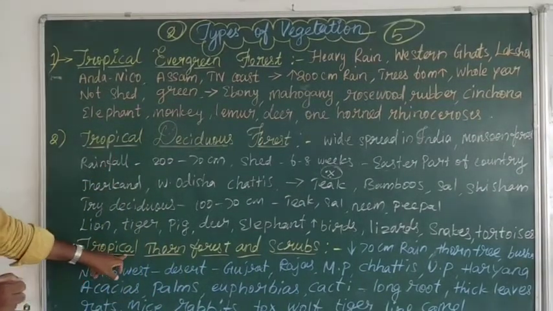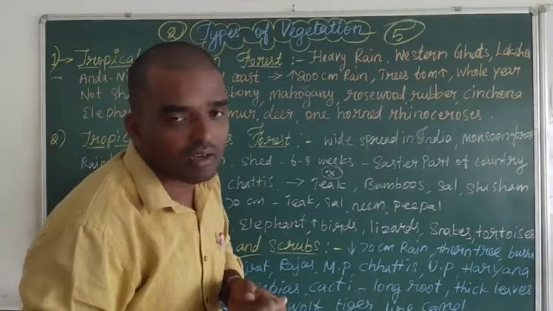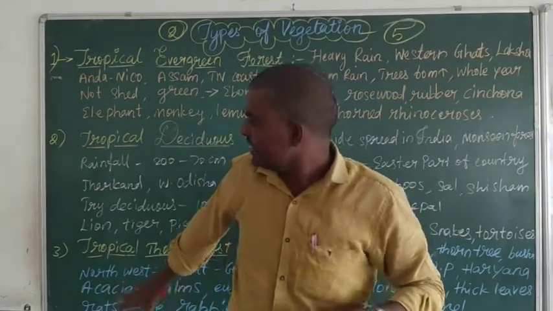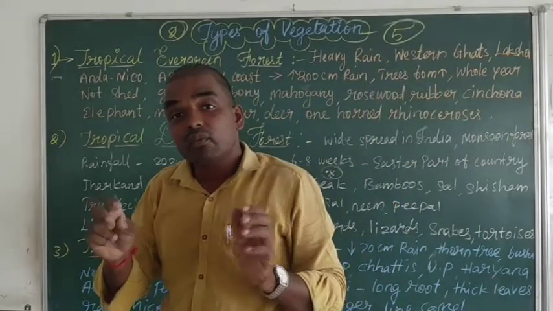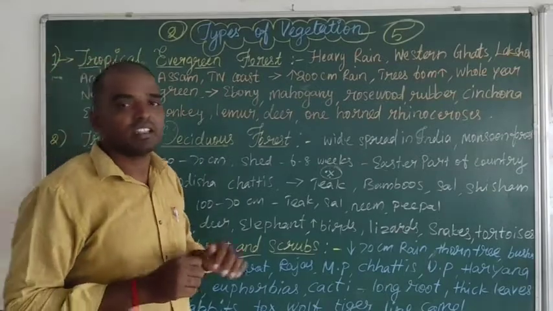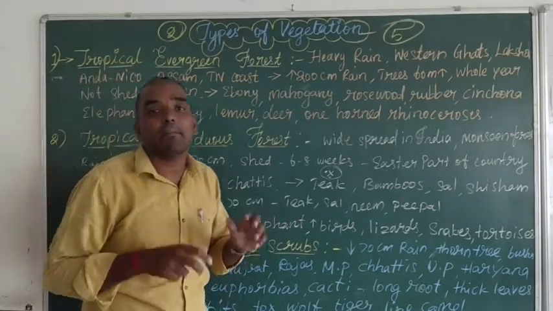Third type, tropical thorn forest or scrubs. The fourth one is mountain forest, since some forests are in mountain places. The fifth one is mangrove forest.